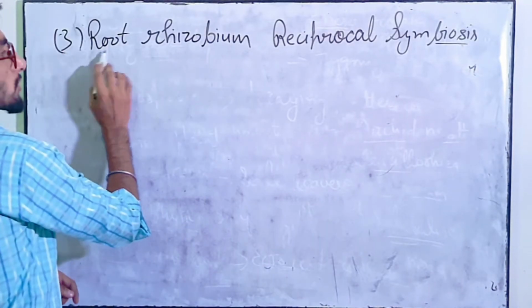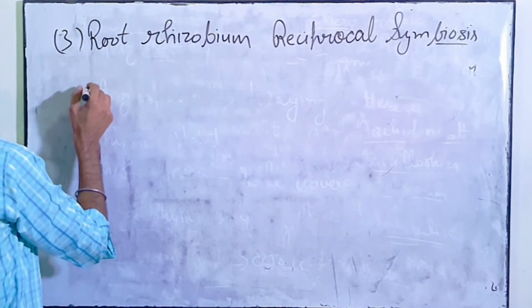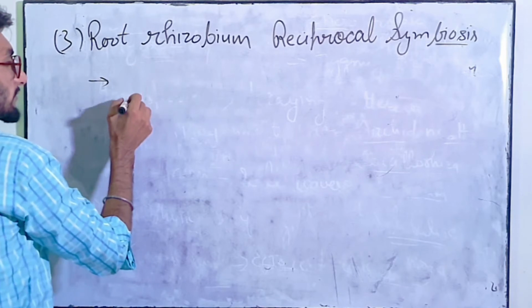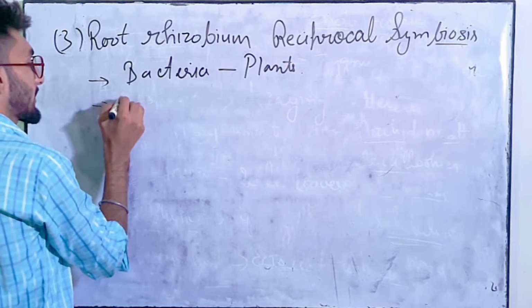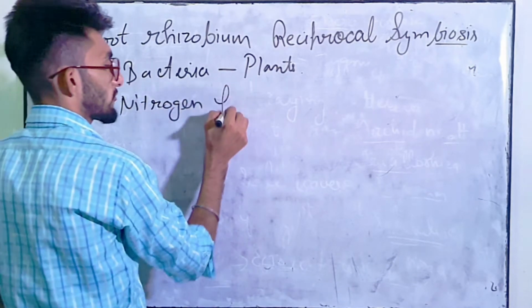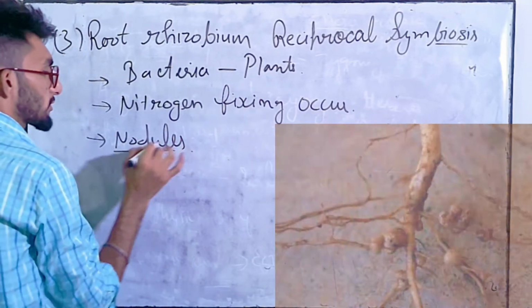Third type is root rhizobium reciprocal symbiosis. So mainly this type of symbiosis is present when association done with bacteria and plants. So mainly in this nitrogen fixing occurs. So mainly इसमें क्या होती है, नाइट्रोजन फिक्सिंग होती है and formation of nodules.